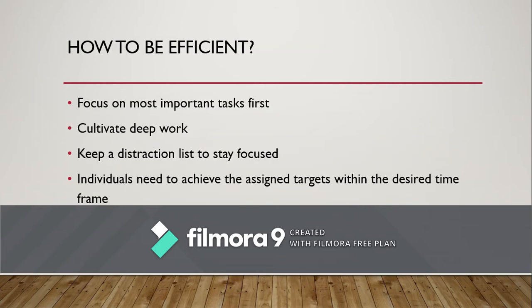Efficiency at work increases productivity. The habits through which we can become highly efficient: first one is to focus on the most important task first. In order to be efficient, in order to do things right, you have to sort out what are the important things to be done. And second one is cultivate deep working habits. You have to go to the root cause of the problem and then start working. So, this kind of habit is to be developed.